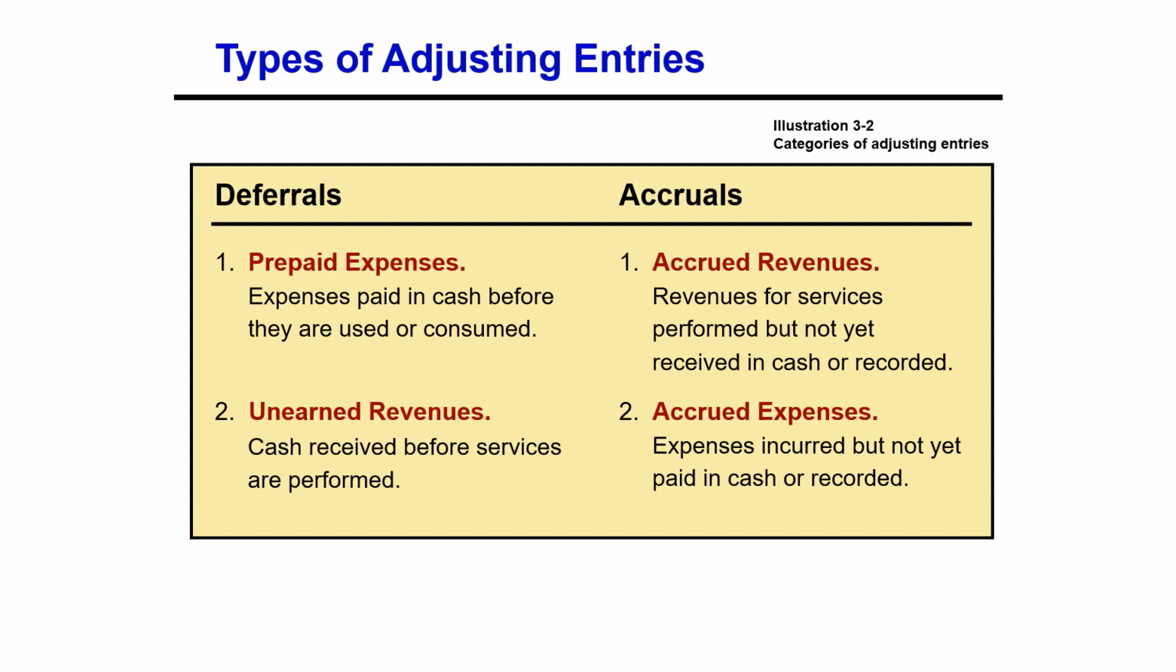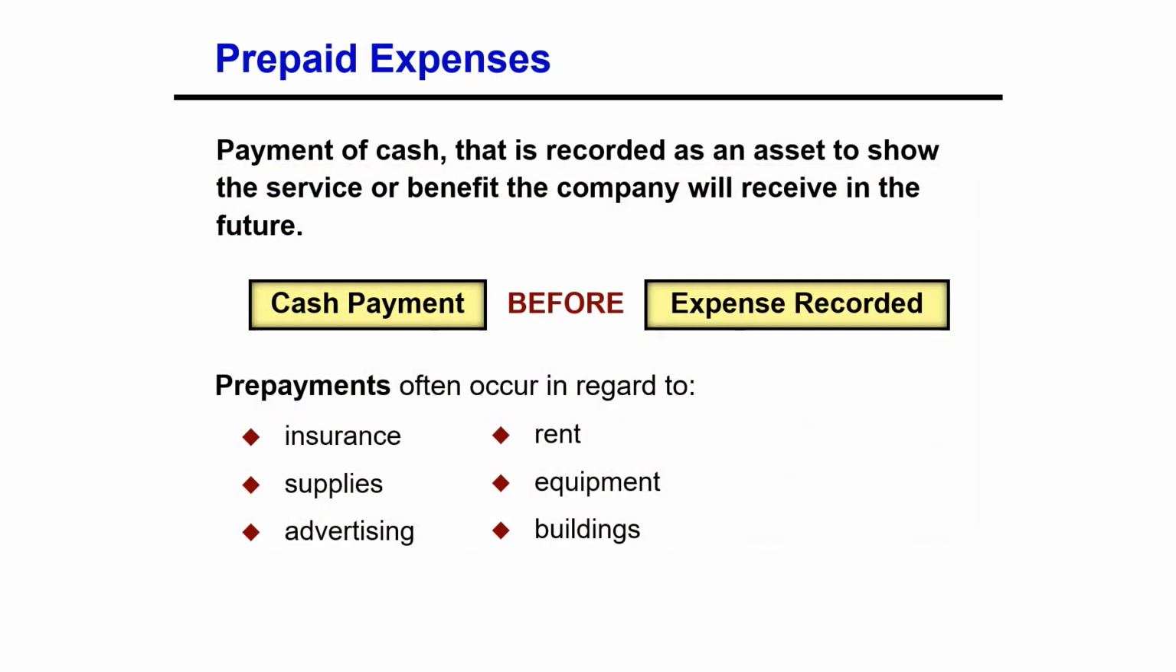Adjusting entries are classified as either deferrals or accruals. And this diagram shows each of these classes has two subcategories also. One is prepaid expenses and unearned revenues for deferrals, and accrued revenues and accrued expenses for accruals.